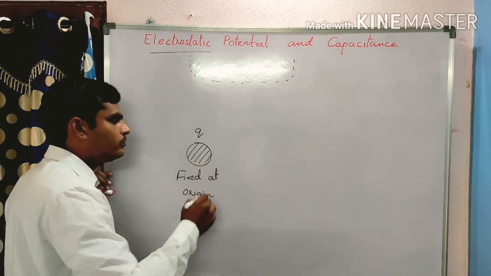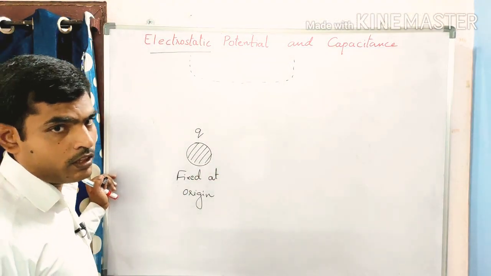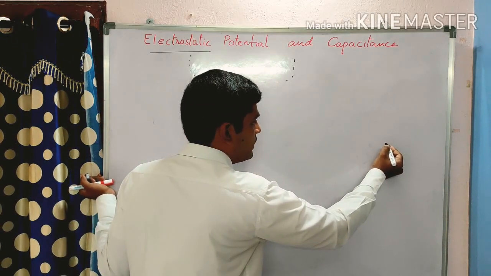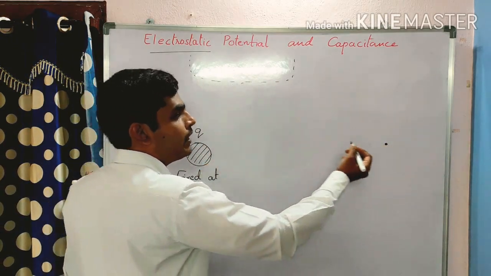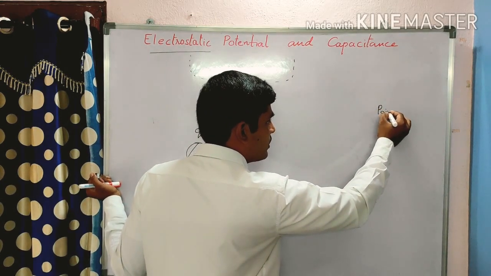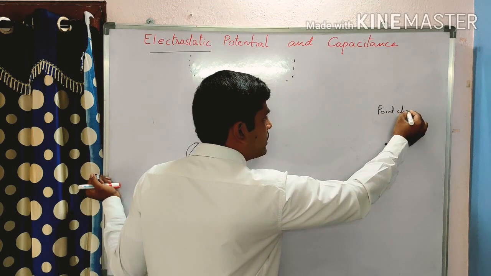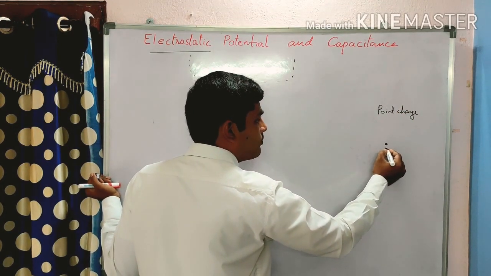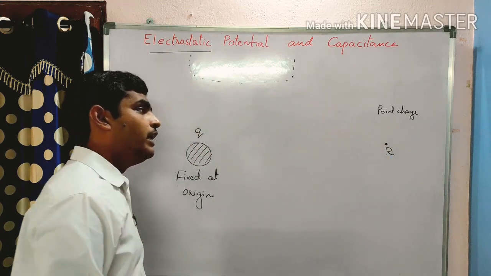And at a particular distance here I kept a test charge. There is another point charge whose magnitude is 1. It is at a point R.